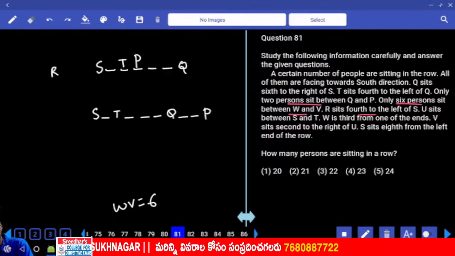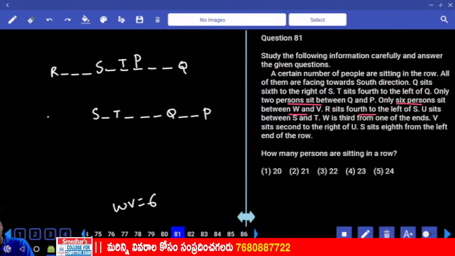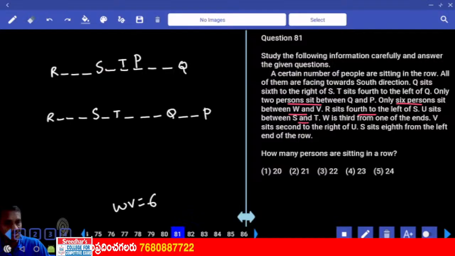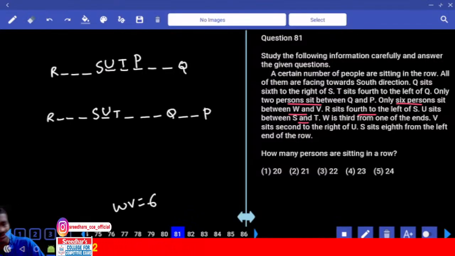R is here and fourth to the left of S. Then U sits in between S and T.